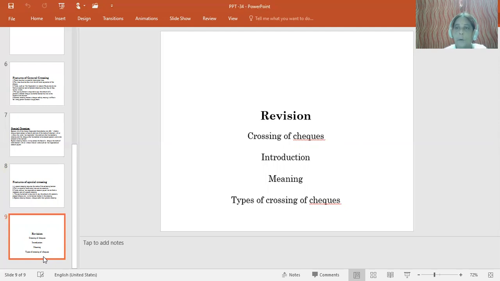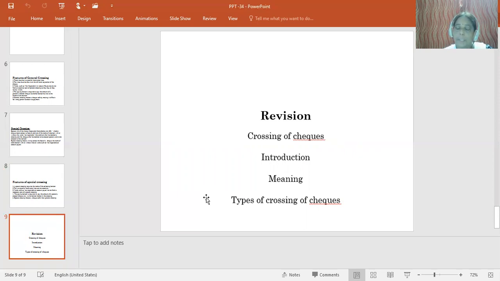Okay. And one more thing we can know about the crossing of a check is regarding opening of crossing. So what is opening of crossing? Opening of crossing means cancellation of the crossing.